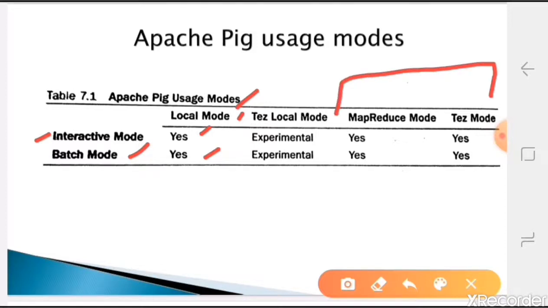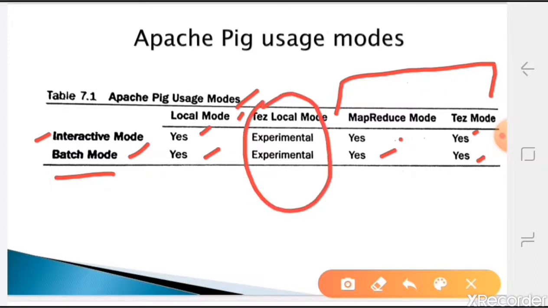And this part is what we call the non-local mode. In the non-local mode, as we just saw, we again have MapReduce and Tez mode. So both these combinations are also possible. That is one process you are giving to multiple nodes here, and you are asking it to optimize and run in a faster way. The same thing in batch mode: n number of processes that you are giving to n number of different nodes, and here you are optimizing it.